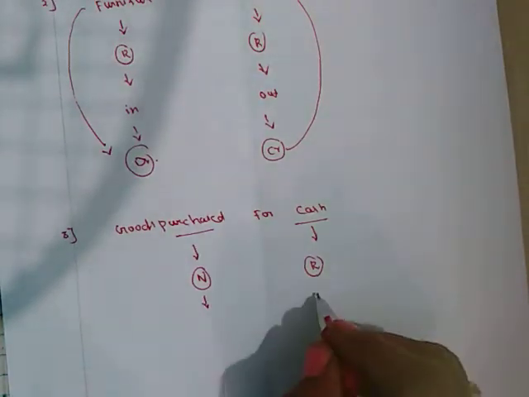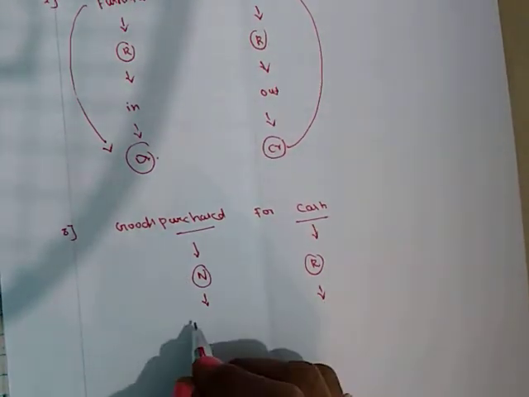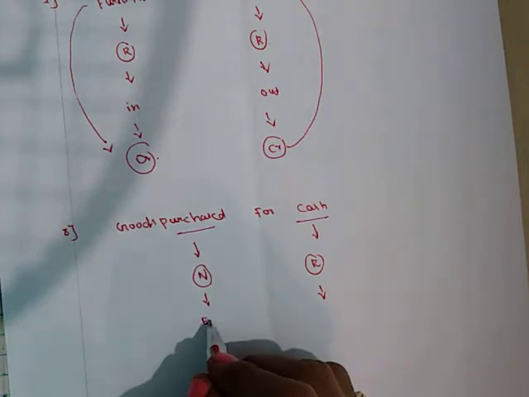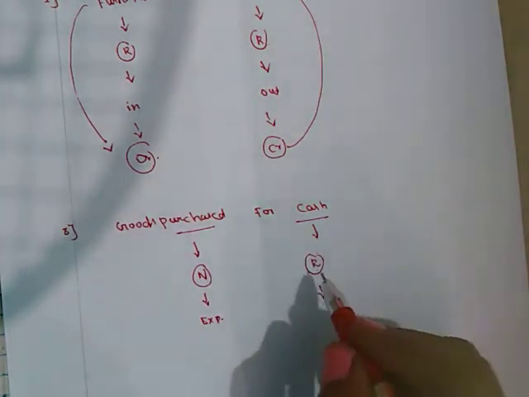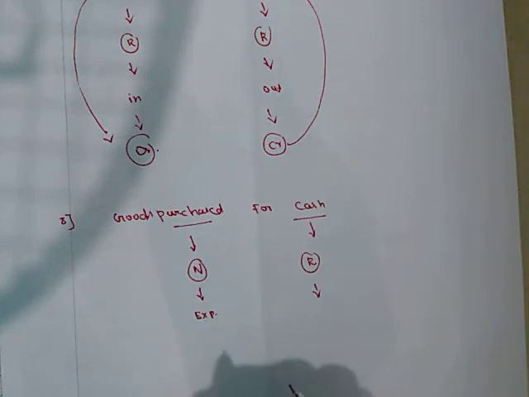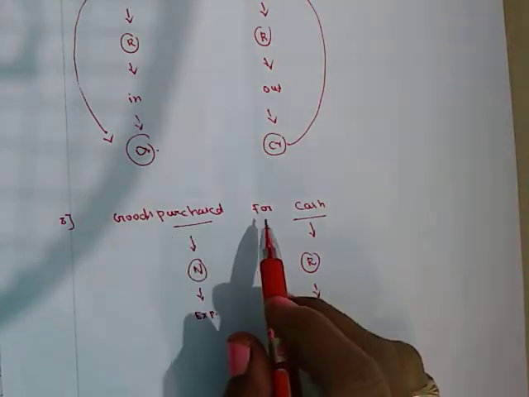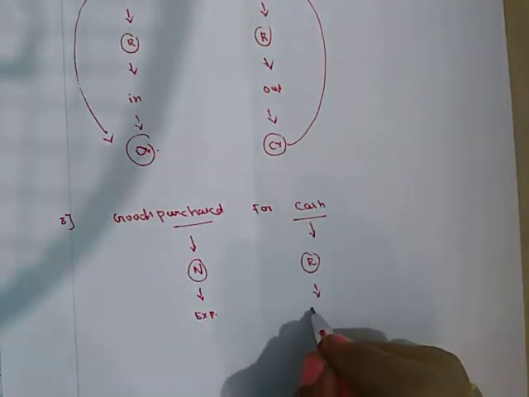Apply the rule: debit expenses. Does cash come in or go out? You purchased goods and you paid, so it goes out.